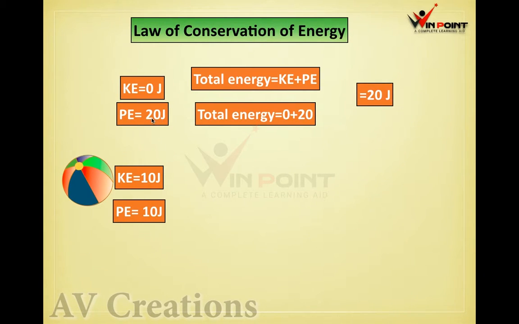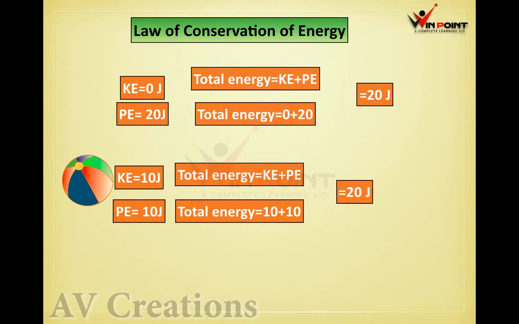So here the potential energy was 20 joule. Now the potential energy is 10 joule. The other 10 joule converted into kinetic energy. So what is the total energy here? KE plus PE, 10 plus 10, 20 joule.